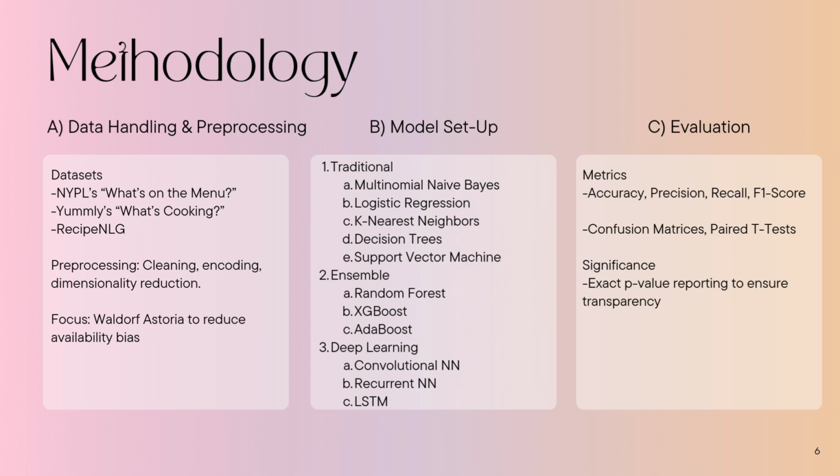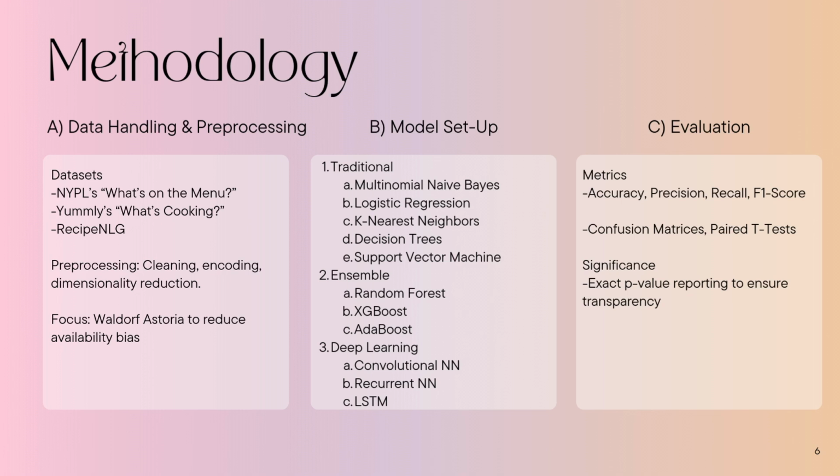Some adjustments were necessary for specific models. For example, logistic regression and SVM, traditionally binary classifiers, were adapted for multi-class tasks by alternating kernel functions. Grid search was used to test linear, polynomial, and radial basis function kernels, ensuring the best fit for the data.